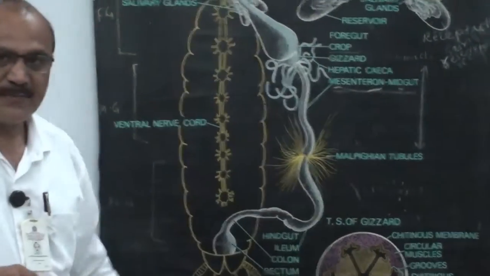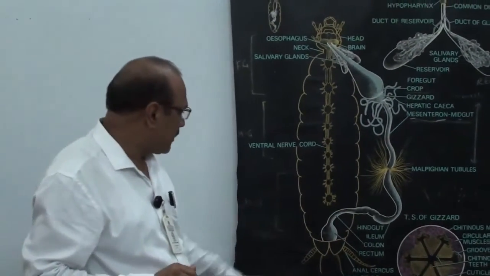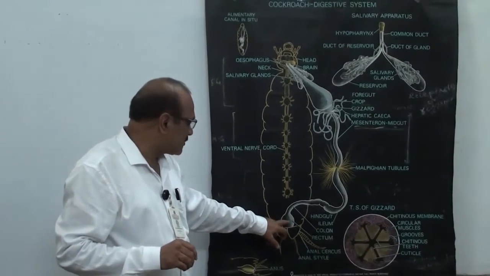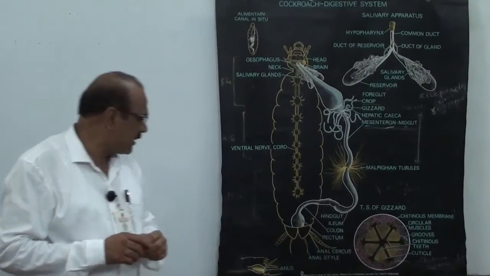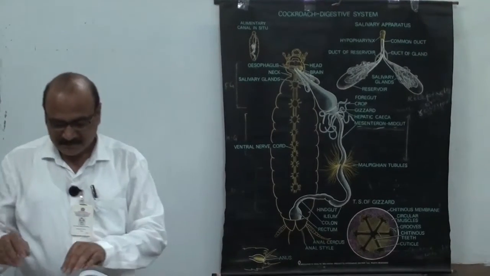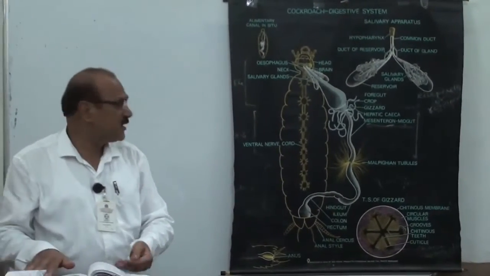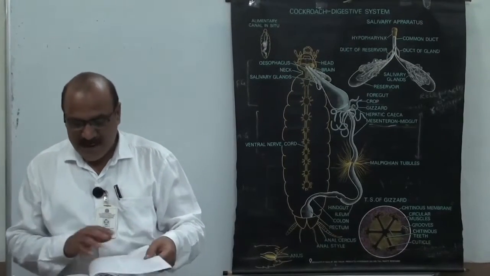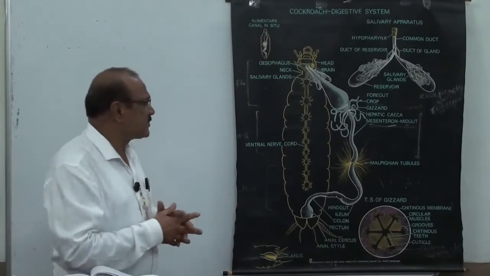It consists of the anterior ileum and posterior colon, and the colon opens into the rectum, and the last part is the anus.